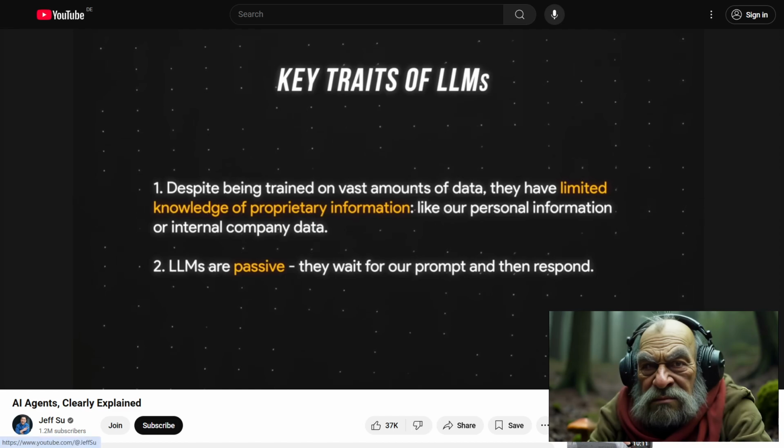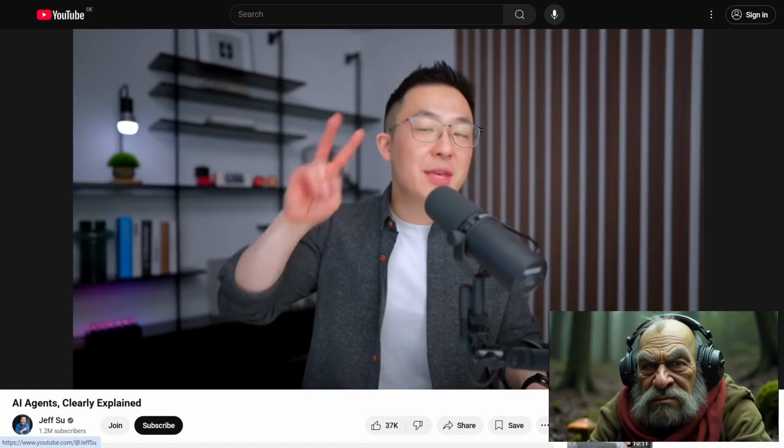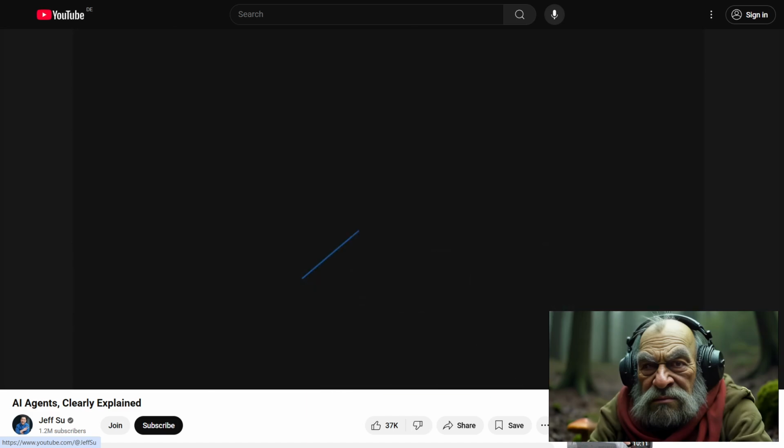They wait for our prompt and then respond, right? Keep these two traits in mind moving forward. Moving to level 2, AI workflows. Let's build on our example.